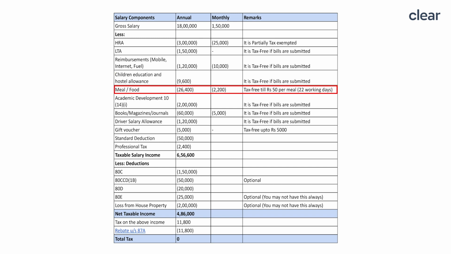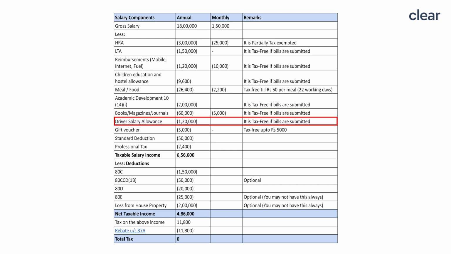Then comes the meal or food coupon allowance. It works out to around 26,400 per year if you consider 22 working days, and this is calculated for 50 rupees per meal based on 2 meals a day. Then comes academic development allowance. Say you've purchased any professional course worth rupees 2 lakhs. If you submit those bills, it will be entirely tax free. Then comes books, magazines and journal allowance. This will be exempt if you submit the bills.